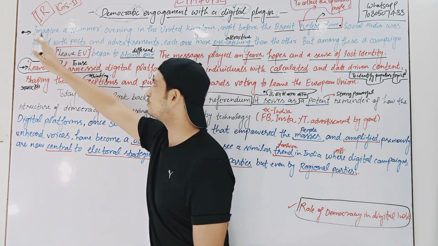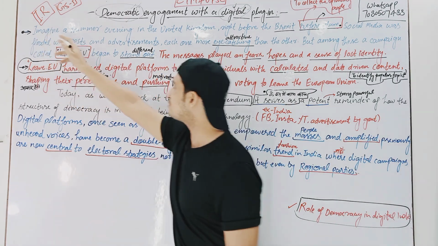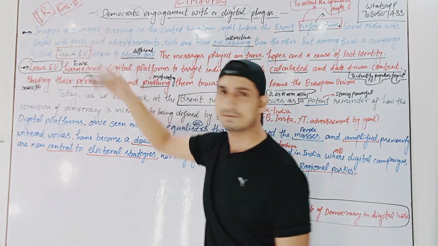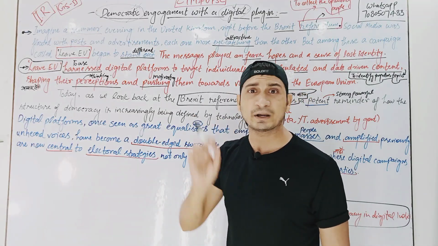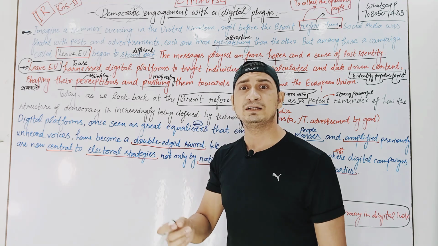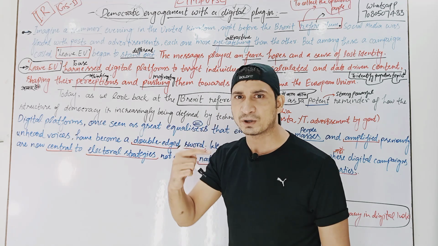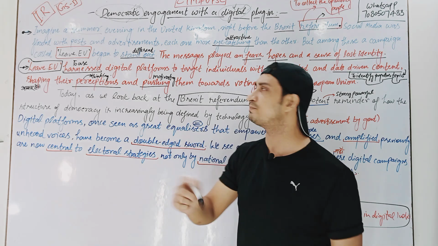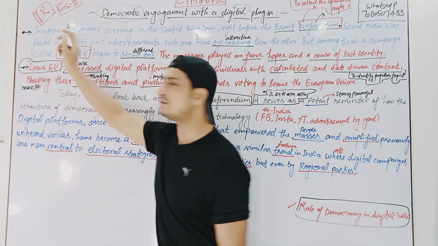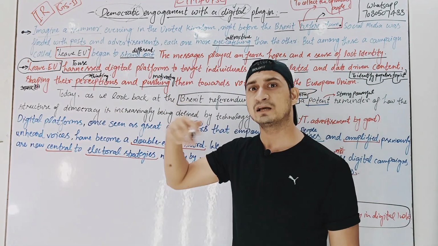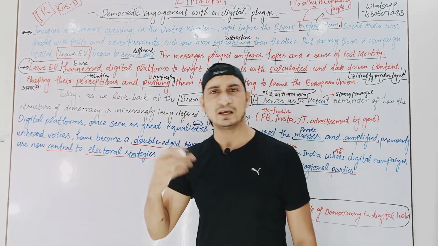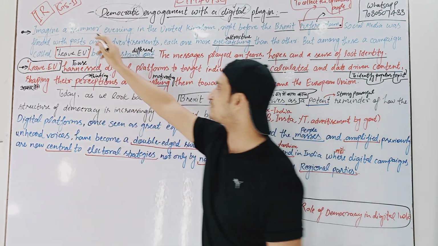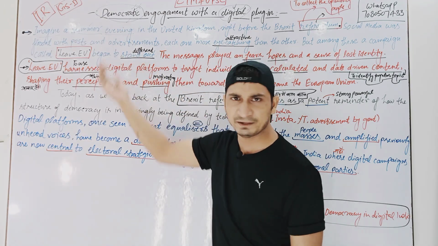So here the first line goes like this. Imagine a summer. Summer means summer vacation, right? So I'll be speaking in English so that you can get a feel that you are an English medium student, and you can just think that, yes, I'm able to understand, right? That's where the motivation comes. Okay, so imagine means think. Imagine a summer evening, like summer vacation. Summer evening. You understand?